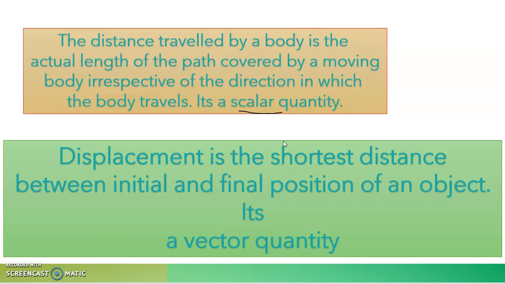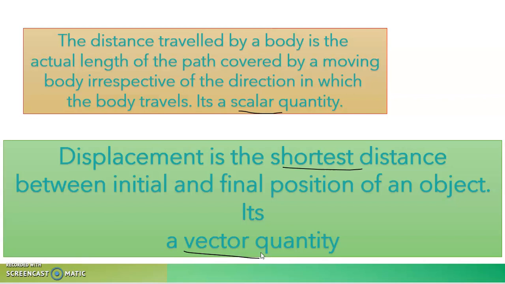So when you talk about distance traveled, we don't have to say that it traveled in a particular direction, because it is a scalar quantity. And what about displacement? Displacement is the shortest distance between the initial and final position of an object, and it is a vector quantity.